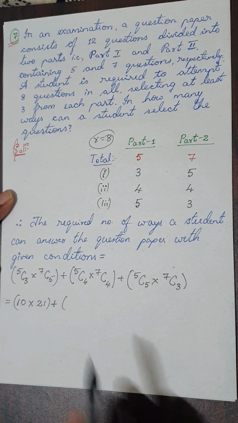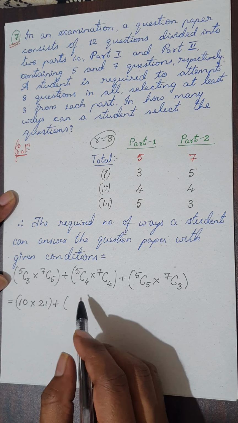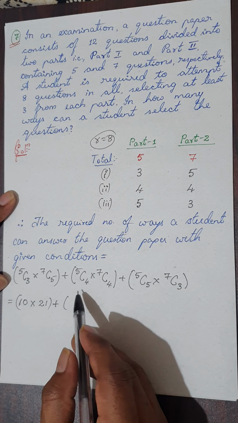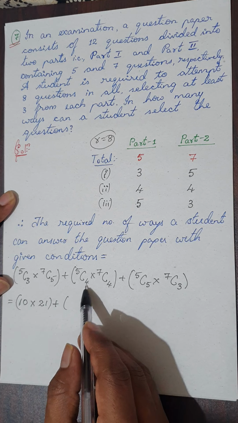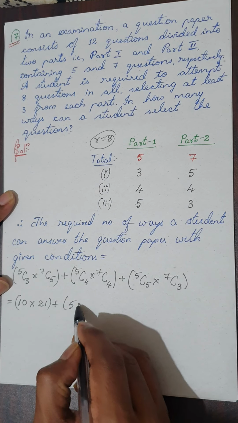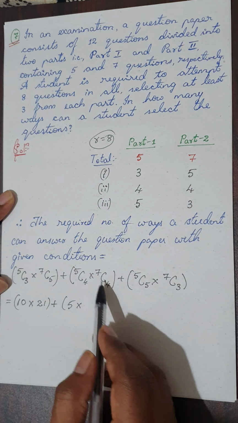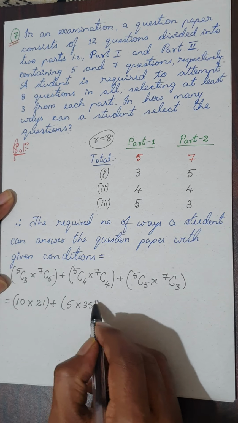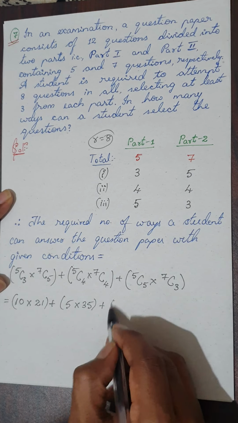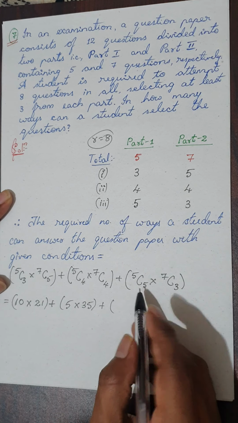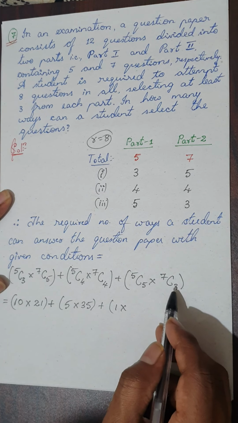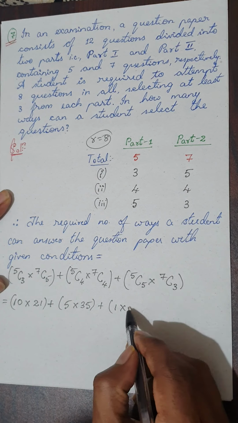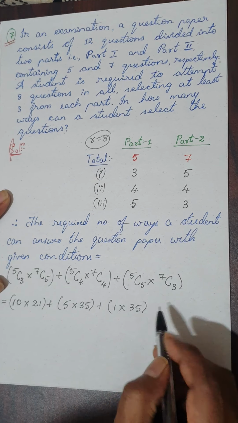You would be very lucky if this question is asked for 5 marks, because you can easily calculate this. 5C4 is same as 5C1, that is nothing but 5. You have to use your common sense, I told you. Now 7C4 value you have to calculate. That will give 35. Plus 5C5, nCn value is nothing but 1, into 7C3 and 7C4. Both the values are same, which is nothing but 35.